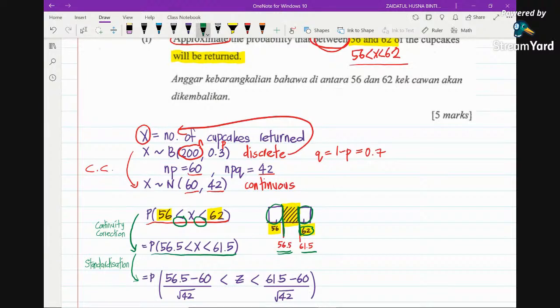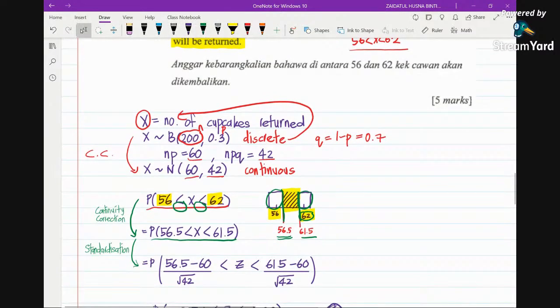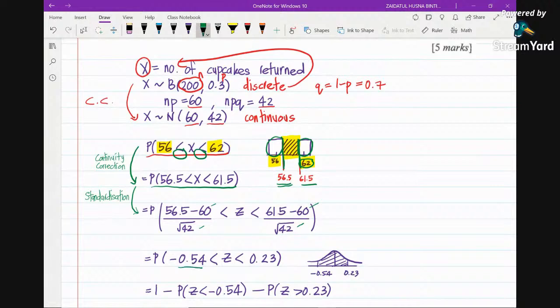After we do continuity correction, we still cannot read the normal table. Now from discrete it has become continuous, but we cannot read the normal table, because we only have the standard normal table. So next, what you need to do is standardization, which is done by subtracting the score with the mean and dividing by the standard deviation. Here we also subtract the mean and divide by the standard deviation, and you give the value correct to two decimal places, because we can only read the standard normal table if the z-score is to two decimal places. Now we want this region, between negative 0.54 and 0.23.